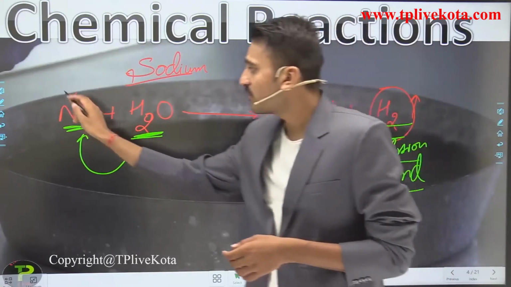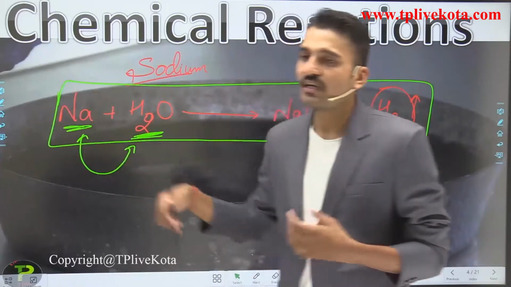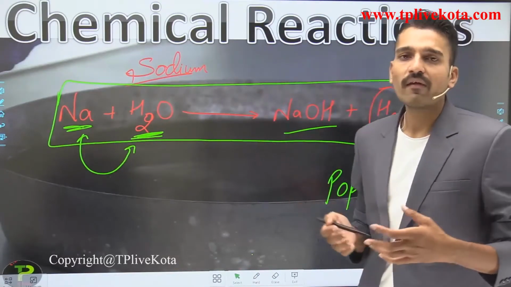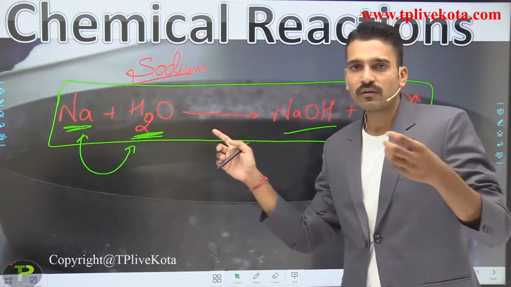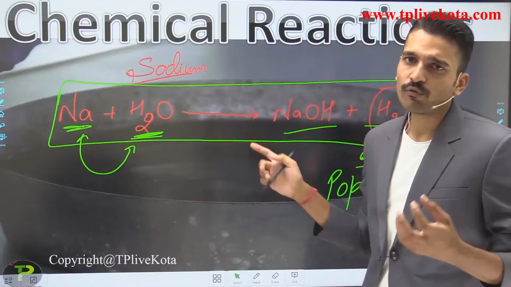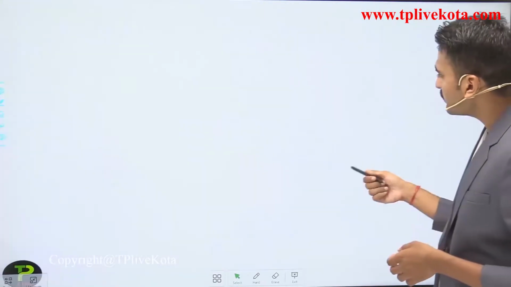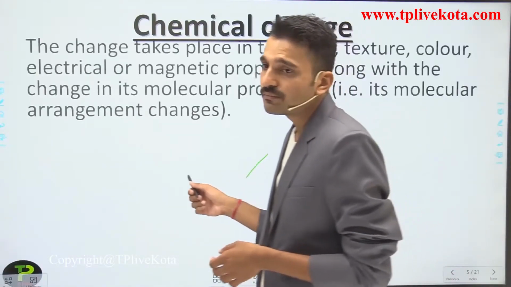This part is our ultimate goal, to write a chemical equation for any chemical reaction taking place. For this part, you have to wait till the next lecture. So moving to the next slide, that is chemical change. What is a chemical change?